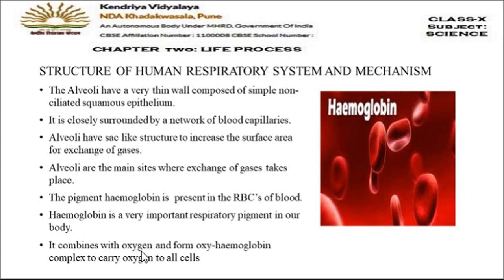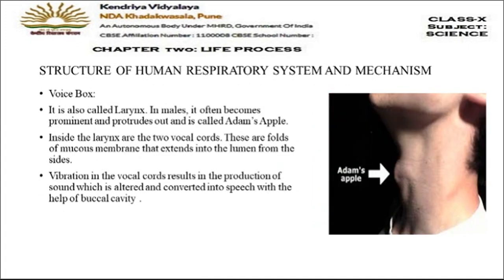When blood absorbs the oxygen, oxygen will combine with hemoglobin and form a compound which is called oxyhemoglobin. And this oxyhemoglobin will move towards the cells to take the oxygen to each and every cell of the body. Fine. Now let's move on to the next slide and see what is voice box.